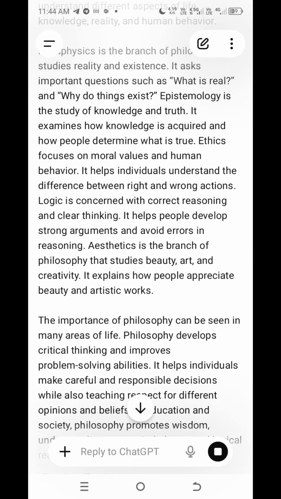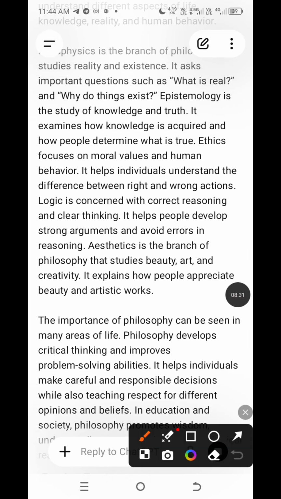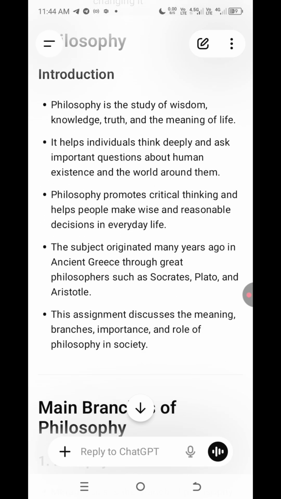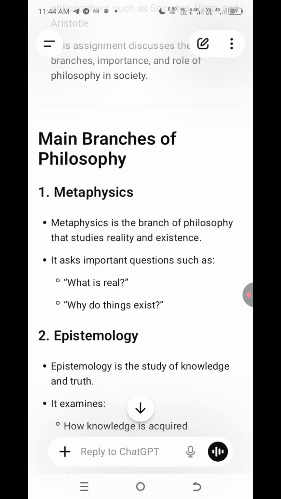It's not separating it. That's why I'm asking you to do it. This epistemology. Then you come and talk about ethics without giving any lines. You can talk about logic without giving any lines. That is why I'm asking you to do that. Okay. You can see it's now.